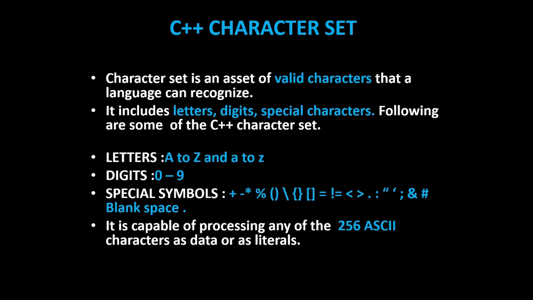There are three: letters, digits, special characters. Following are some of the C++ character set. First one, letters: A to Z, capital letters and small letters. Digits: 0 to 9. Special symbols: plus, minus, into, etc.